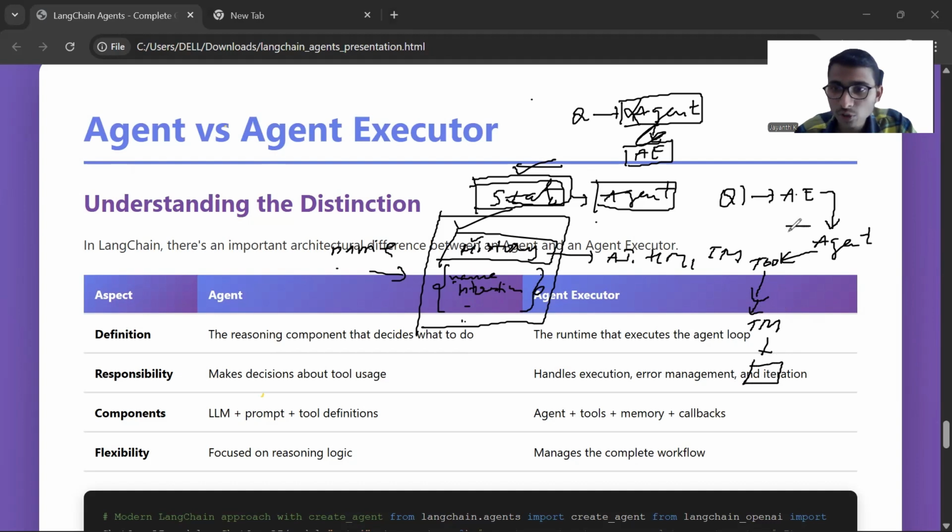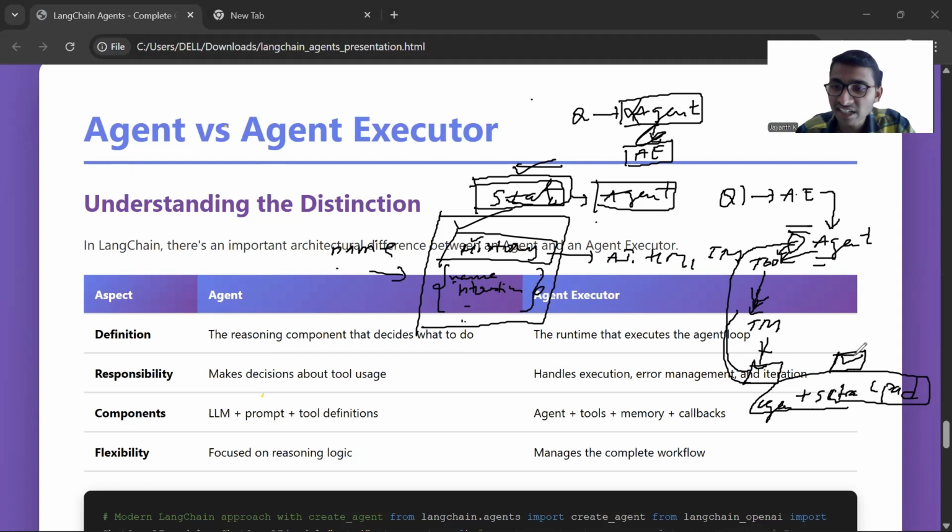The agent executor again takes whatever information is present and gives it to the agent, and the agent again asks whether the user query is satisfied. If no, it will do the tool call again, get a tool message, and update the scratchpad. We say agent scratchpad because it contains the information that the agent needs to reason.